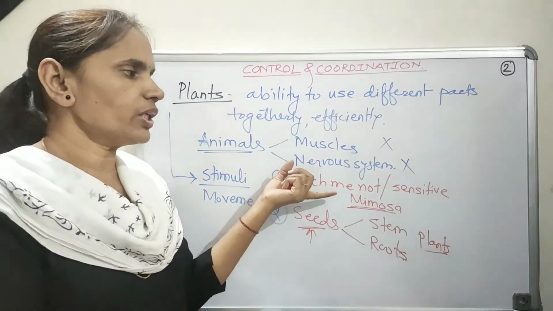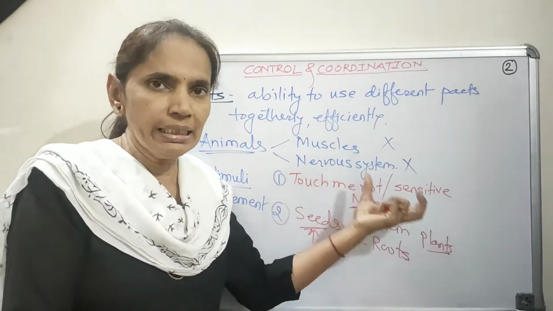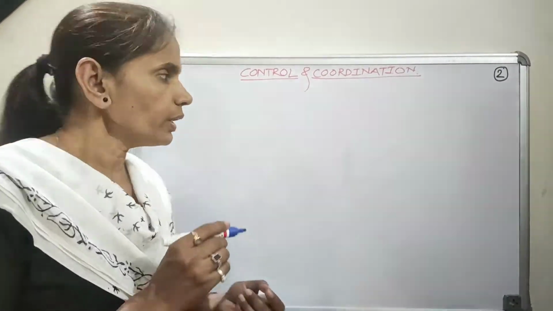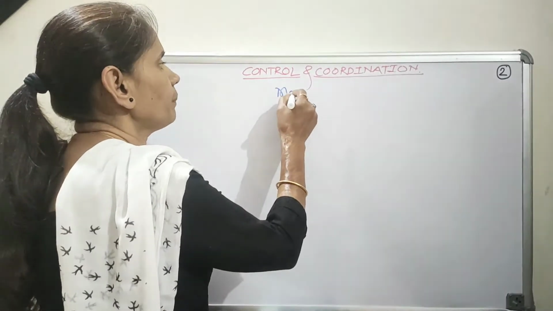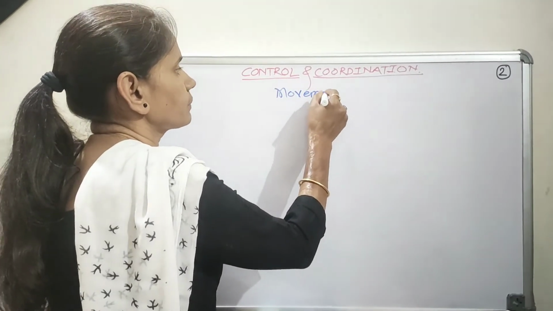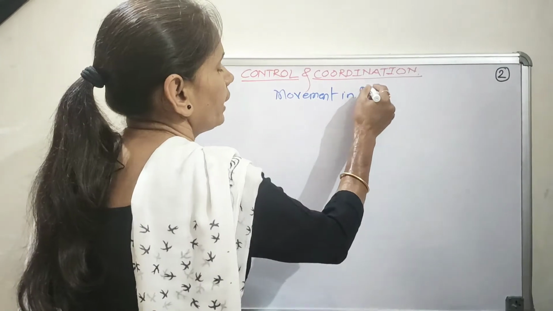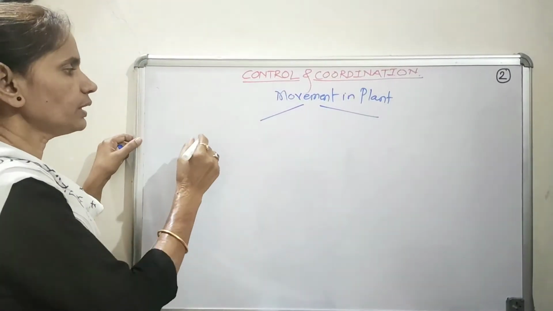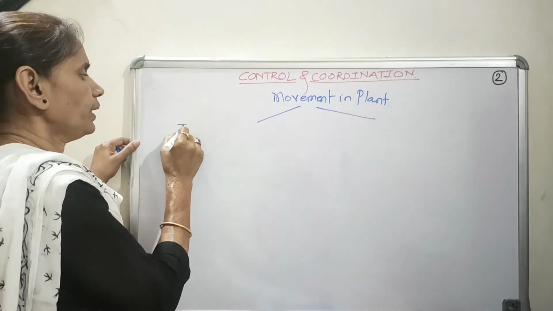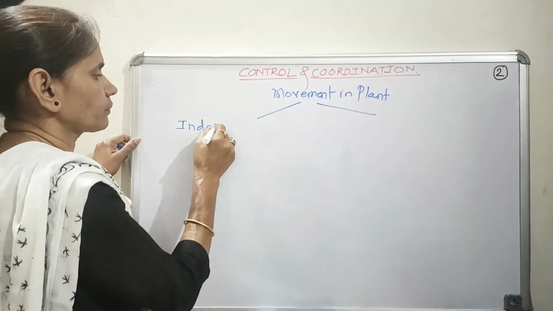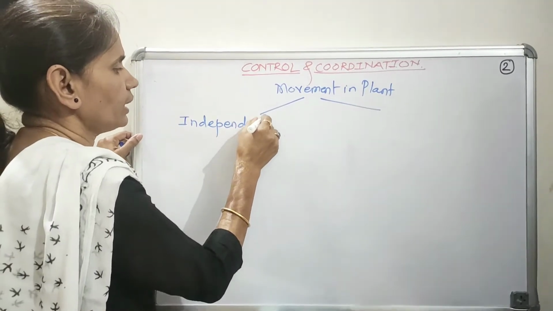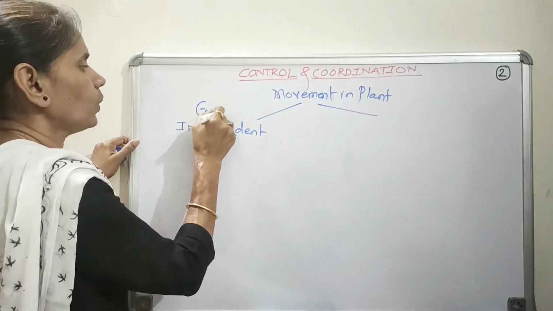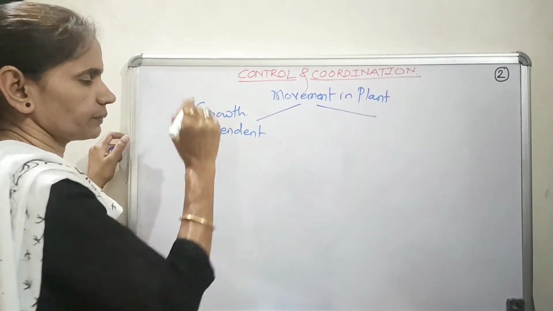While in case of the touch me not plant, the movement of the leaves is not dependent on growth. So in short, the movements in the plant can be broadly categorized into two types. First, the movements that are independent of growth, or growth independent movements.